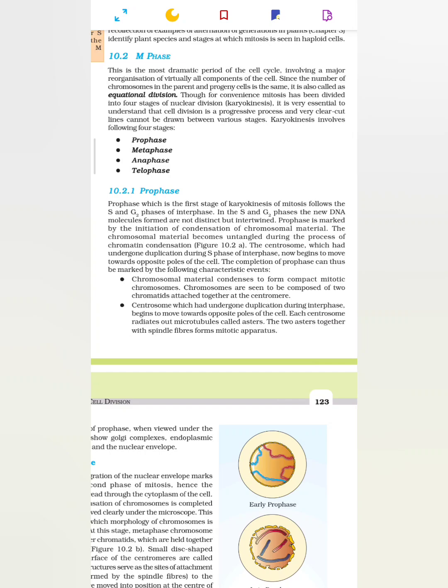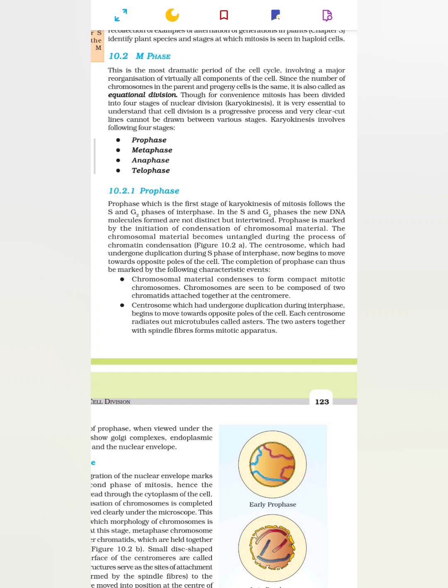10.2.1 Prophase. Prophase, which is the first stage of karyokinesis of mitosis, follows the S and G2 phase of interphase. In the S and G2 phases, the new DNA molecules formed are not distinct and are intertwined. Prophase is marked by the initiation of condensation of chromosomal material. The chromosomal material becomes untangled during the process of chromatin condensation.